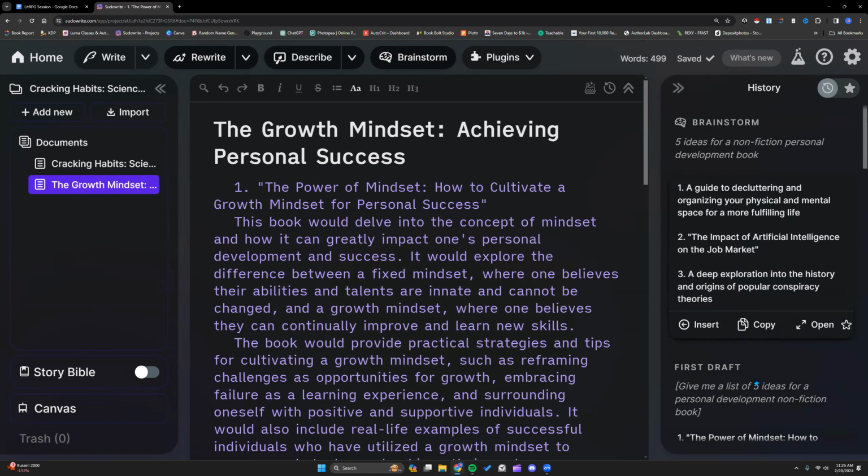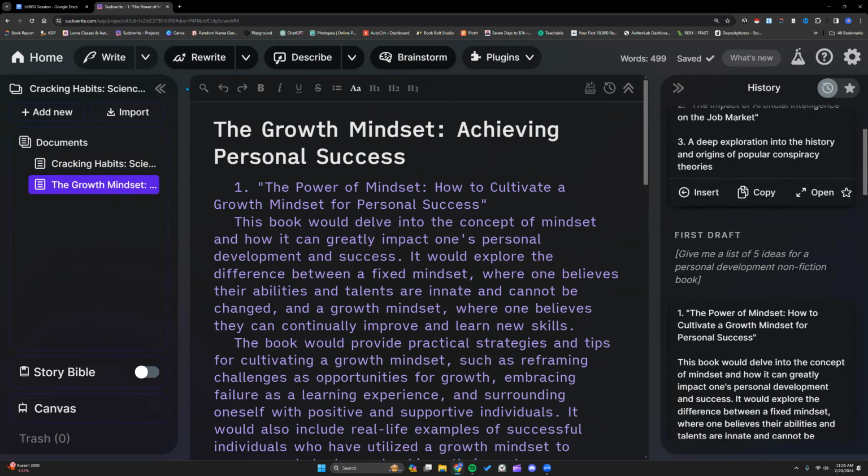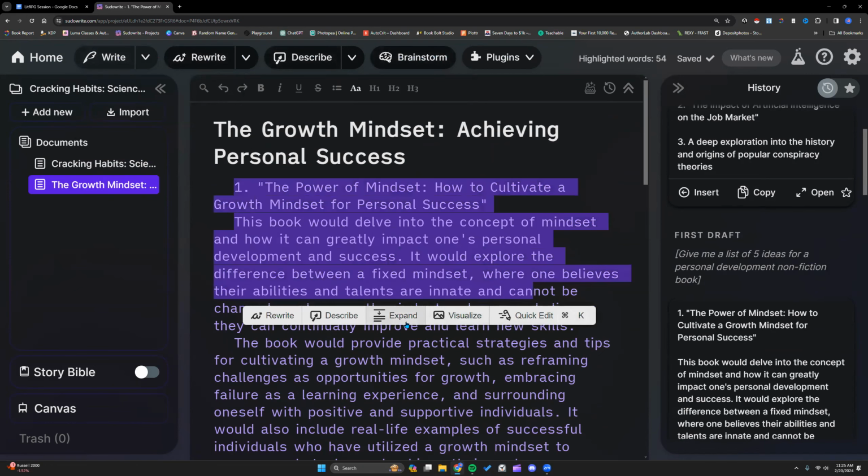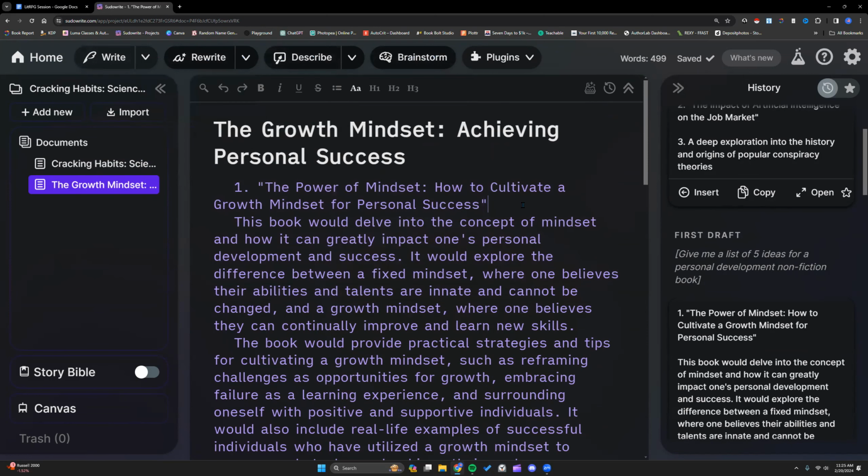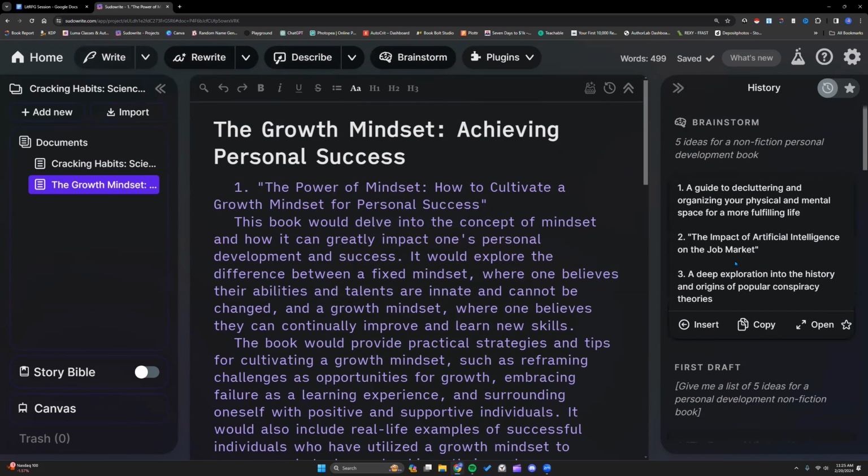These are also what we call cards, and we'll get into this more when we're playing with the laser tools up here. So when we say laser tools, we mean the rewrite, describe, brainstorm, and there's going to be an expand option, things like this. This is what we mean when we say laser tools. We'll get into those, and they also populate in the cards over here. So this will fill up.